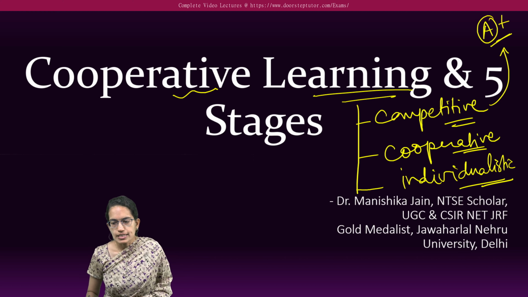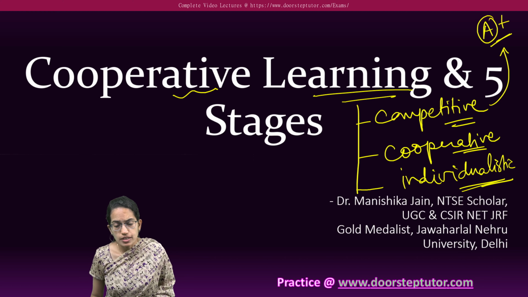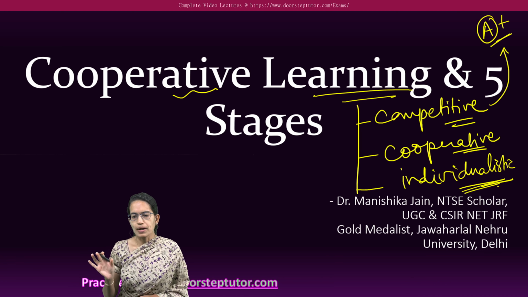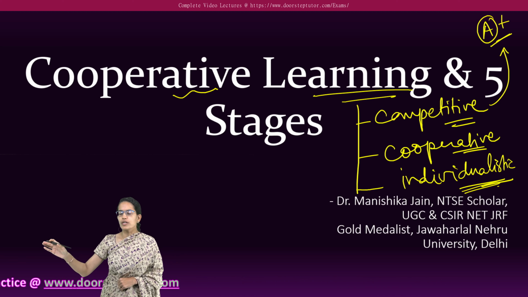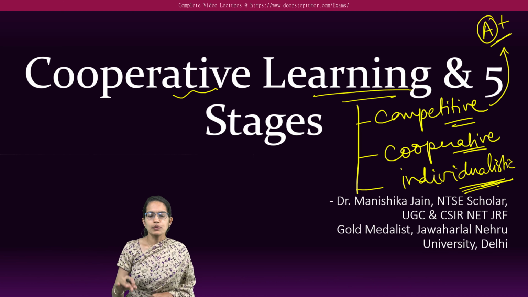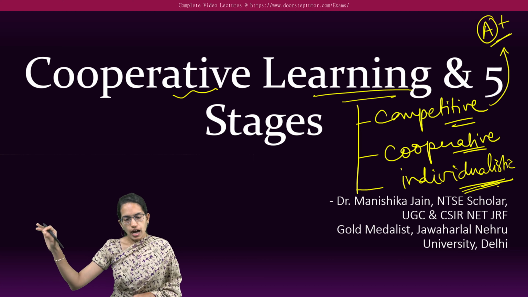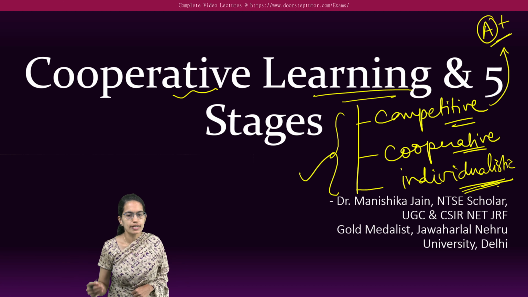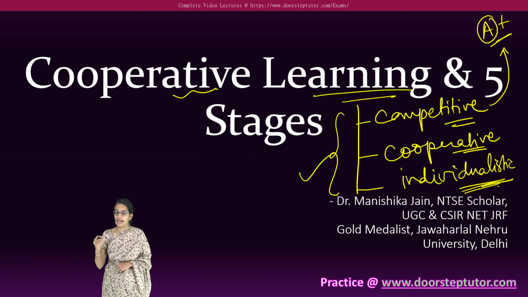And finally, individualistic. Individualistic learning says that students learn the goal, but it is unrelated to what others are doing. So it's only for their own betterment and they don't have a competitive feeling with another one. So these 3 types of learning, competitive, cooperative and individualistic, are really important.